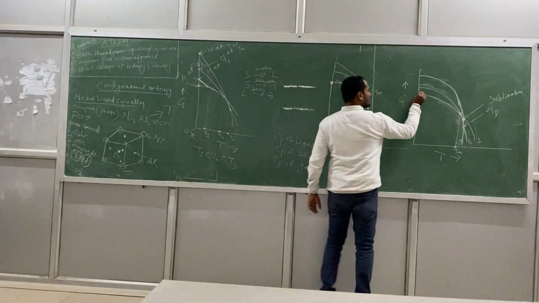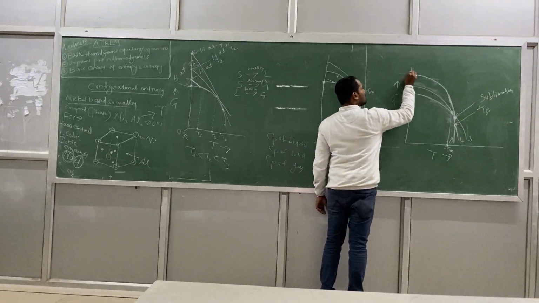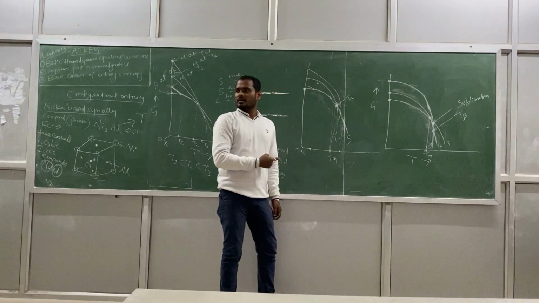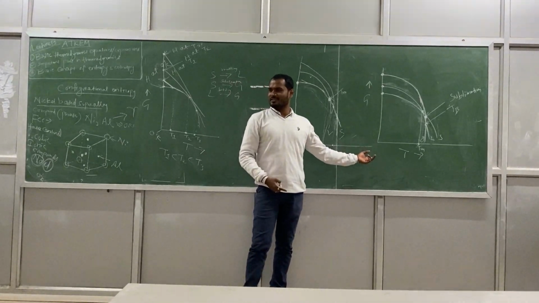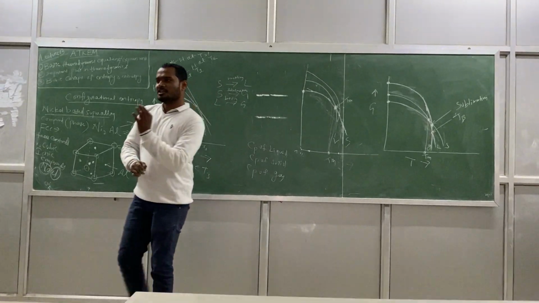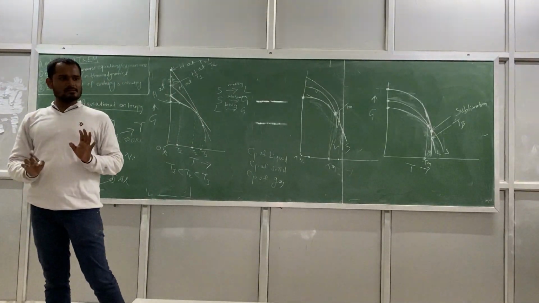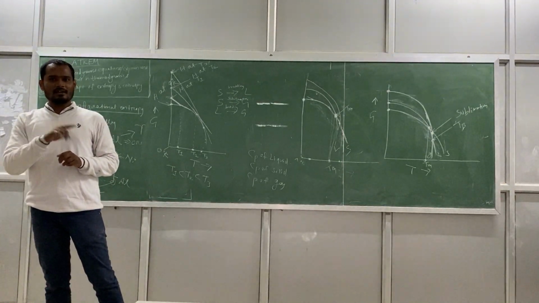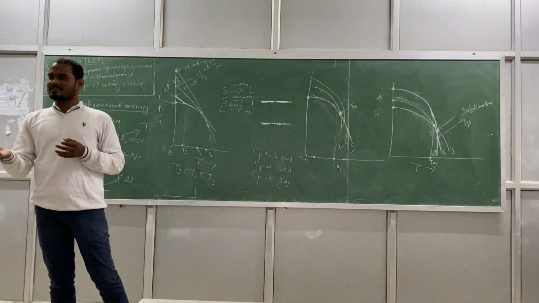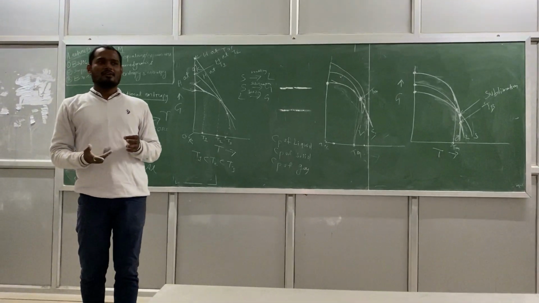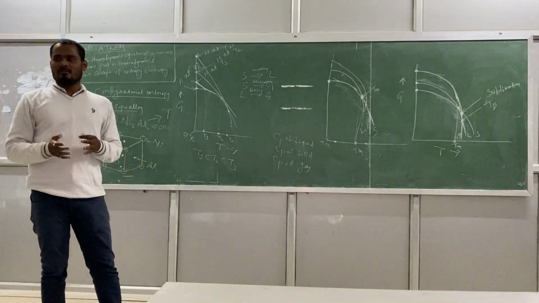This is one point, this is one point, and this is one point, right? It shows enthalpy is reduced at 0 Kelvin. And I told you with increasing temperature, enthalpy also increases. And enthalpy and Cp are related. If higher is the enthalpy, higher is the Cp, or higher is the Cp, higher is the enthalpy.